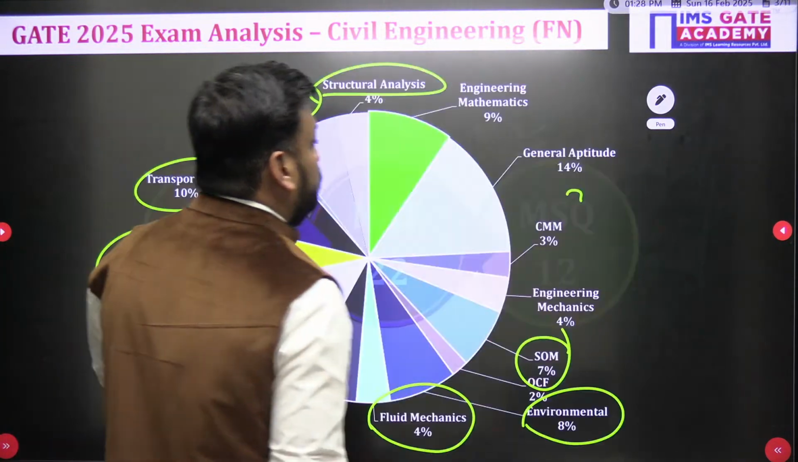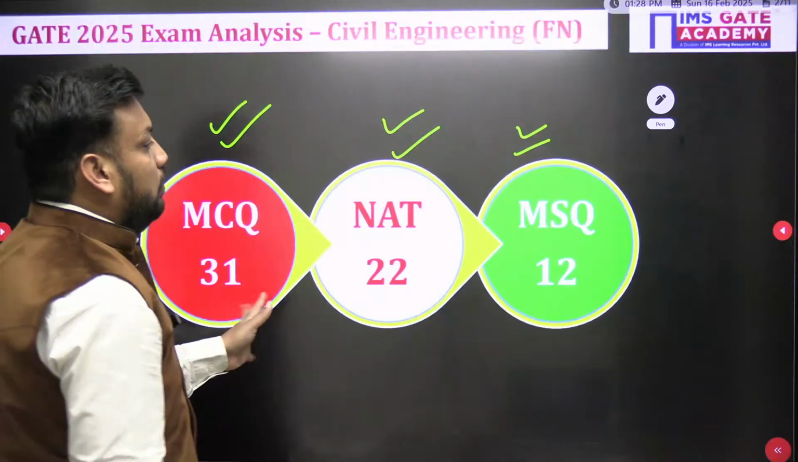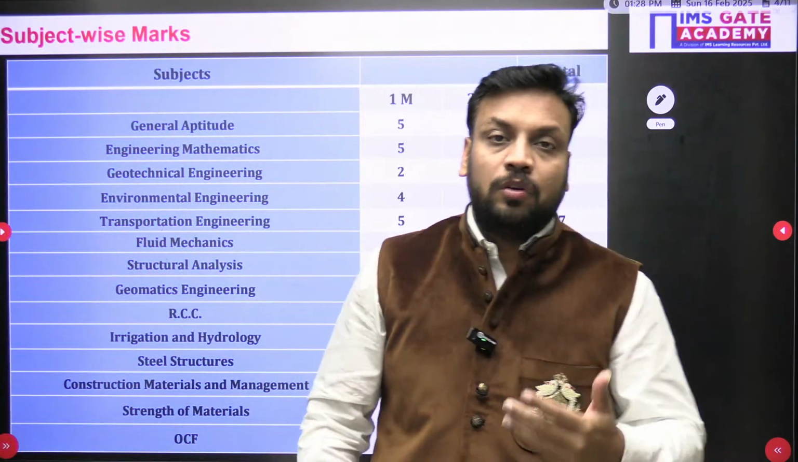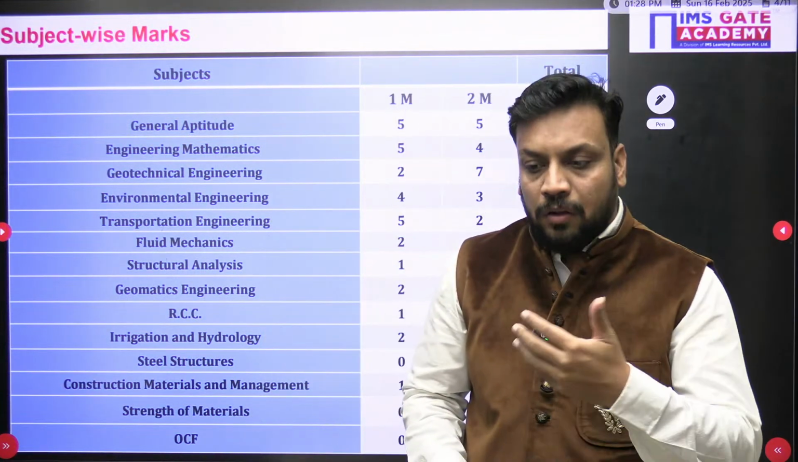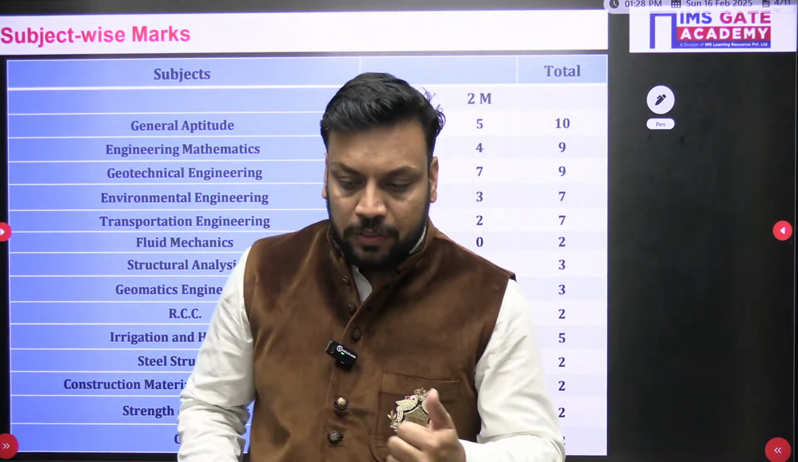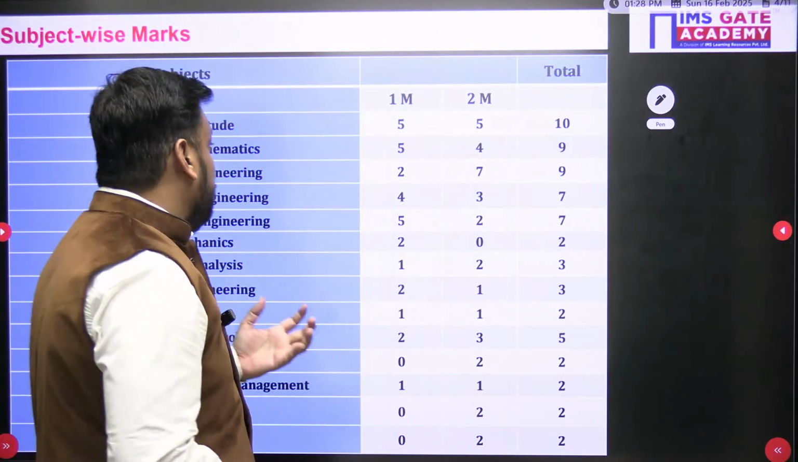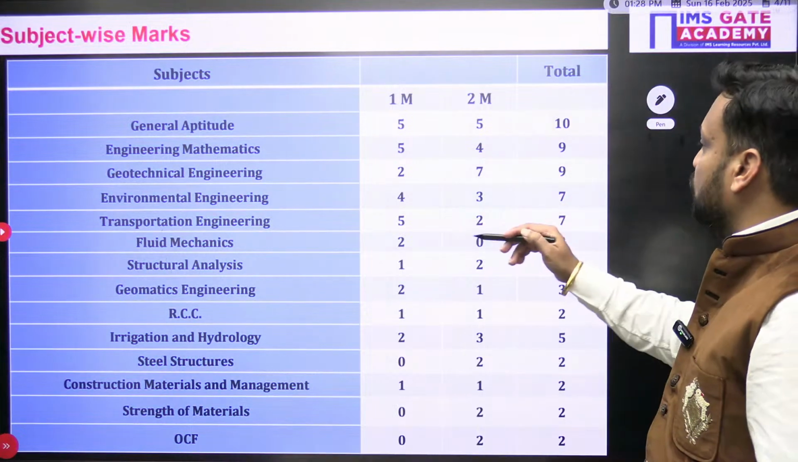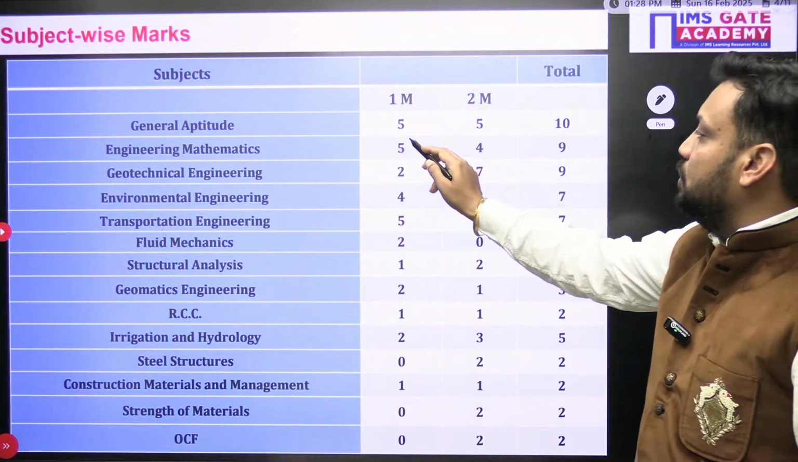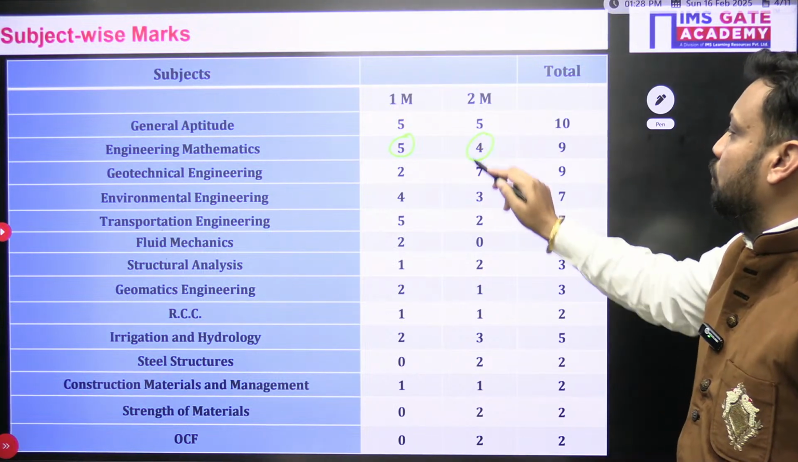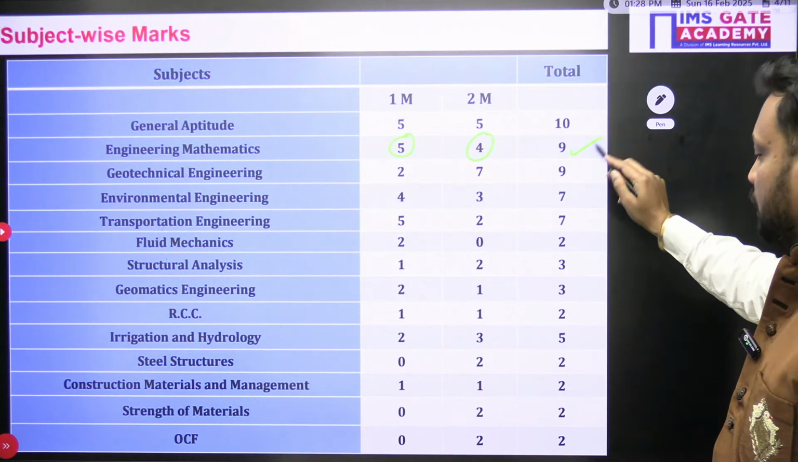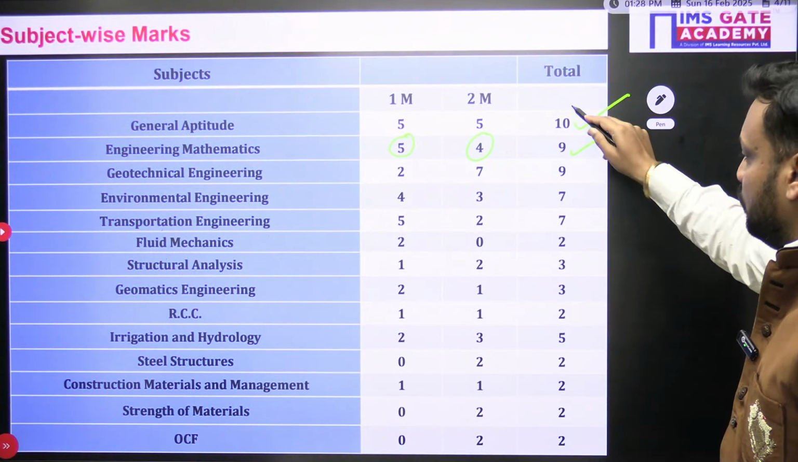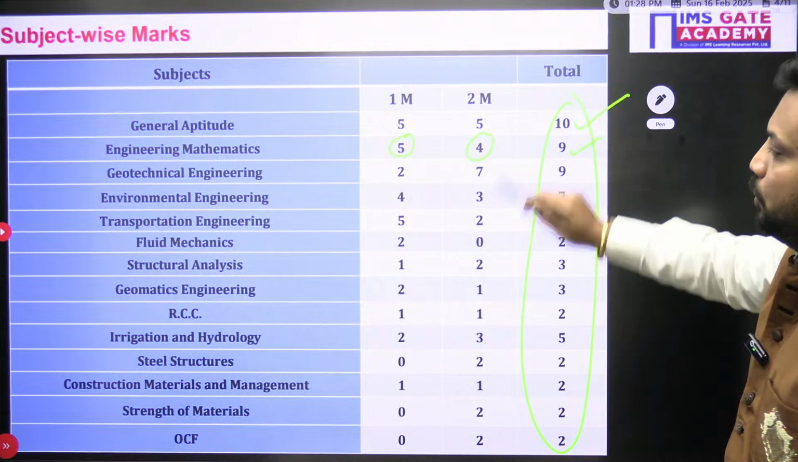and MSQ are 12. Now we have Sandeep sir with us. Sandeep sir will start the detailed solution of memory based questions of geotech and transportation engineering. He will come very soon. Meanwhile, I will discuss this. In geotechnical engineering, 1 mark questions are around 5 and 2 marks questions around 4, so total questions will be 9. Engineering general aptitude, of course, 10 questions. When you add here, it is approximately 65.